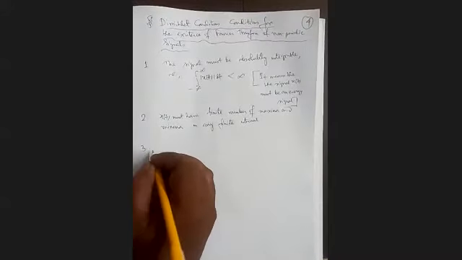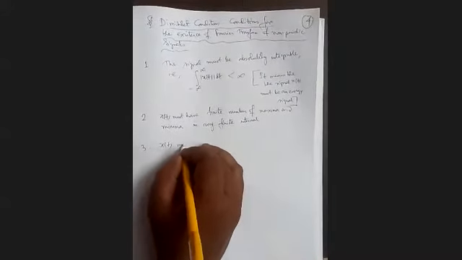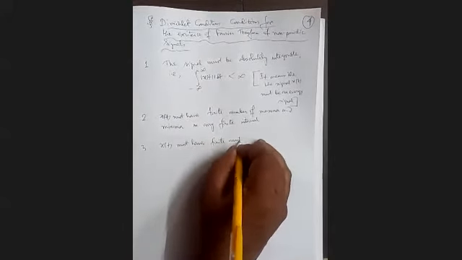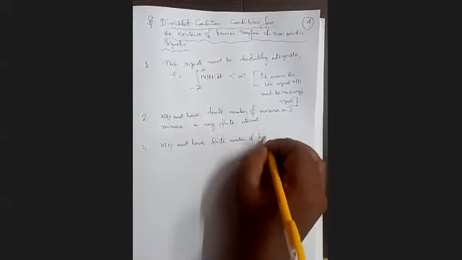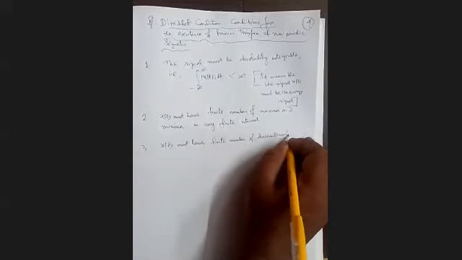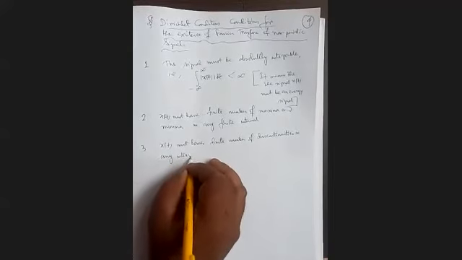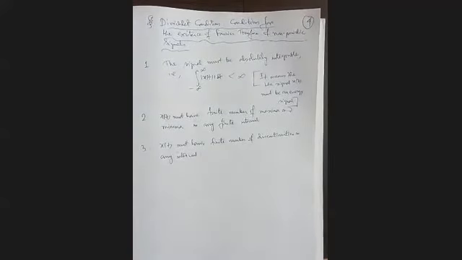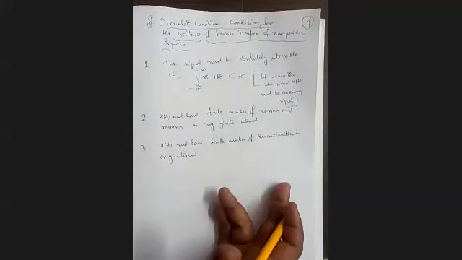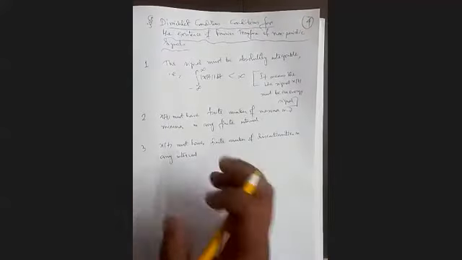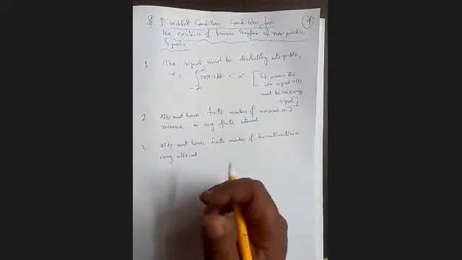Condition 3: x(t) must have a finite number of discontinuities in any interval. Again, the finite number of discontinuities will be there in any interval. For us, this condition is automatically satisfied. So these are the Dirichlet conditions.